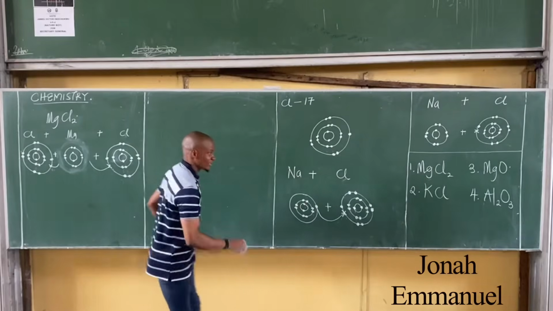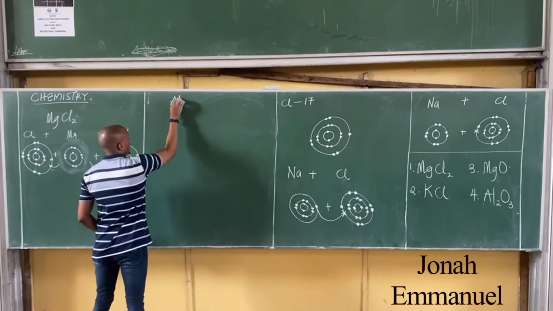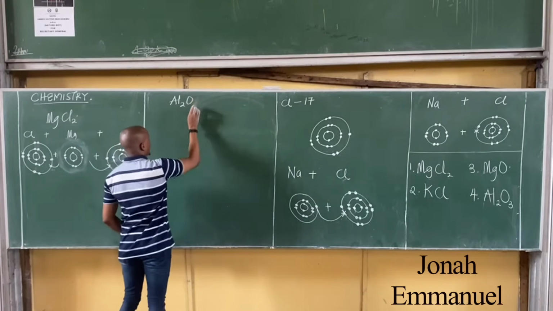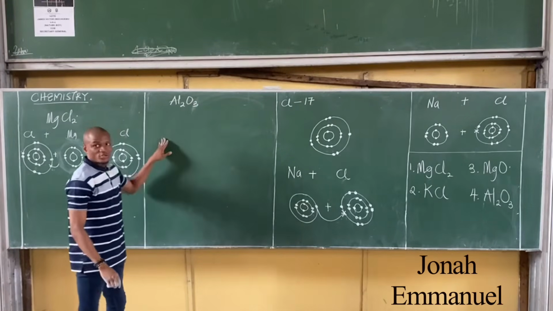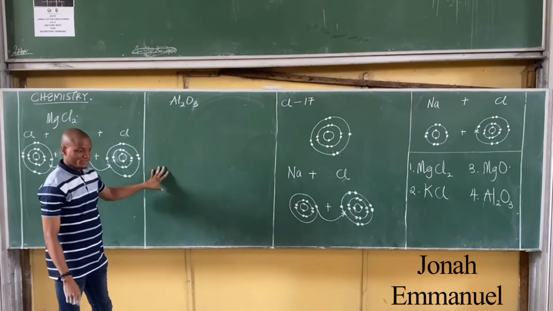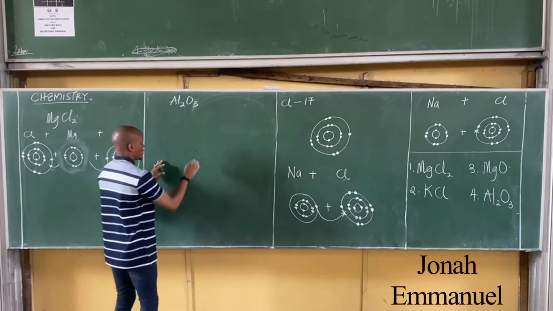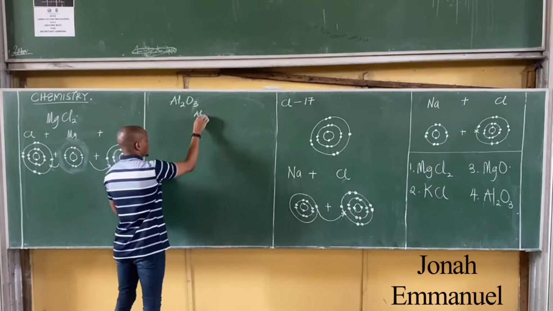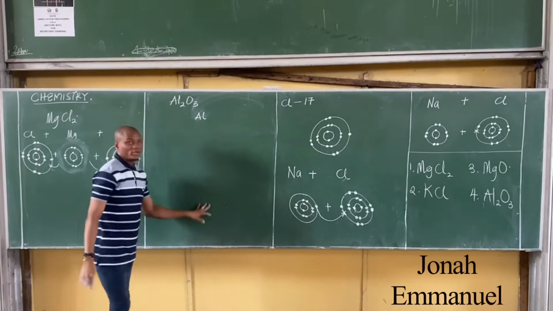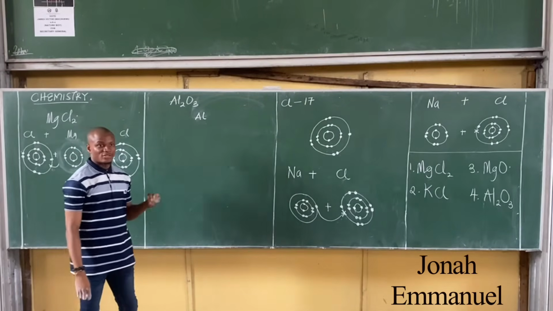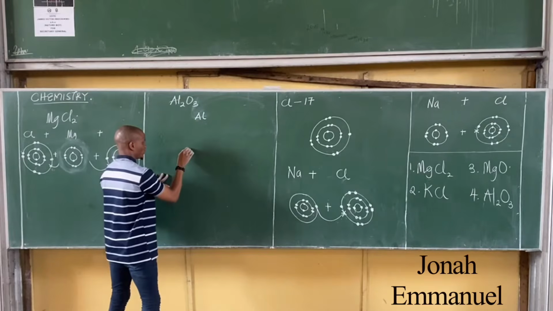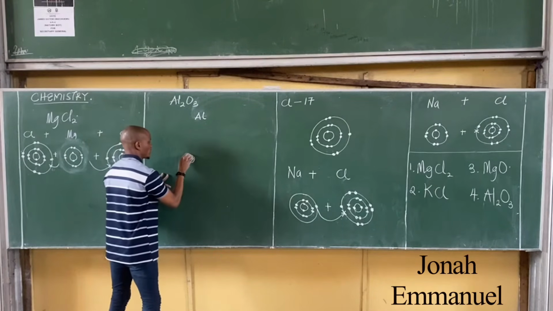Let's look at the last one, please. Let's look at aluminium oxide, Al2O3. What does this look like? So I'm having 3 atoms of oxygen and 2 aluminium. Perhaps, let me leave my aluminium here. Aluminium is atomic number what? 13. That's 283. So I'm having, how many things now? 283. That's the first one.